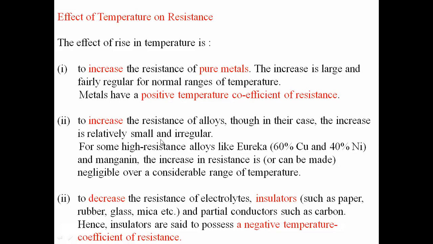There is only a small increase in the resistance. Whereas in pure metals there is an almost linear change of resistance with temperature, for alloys it is not linear. There are small, irregular variations.